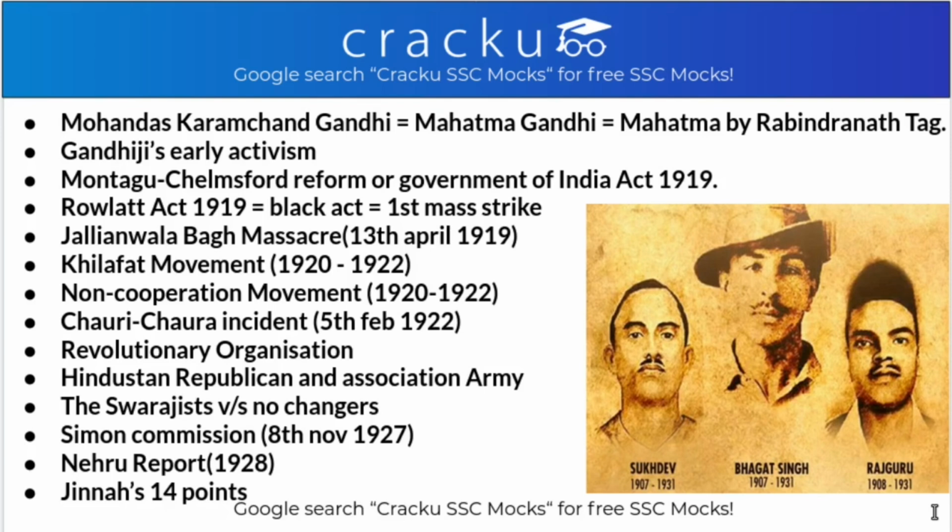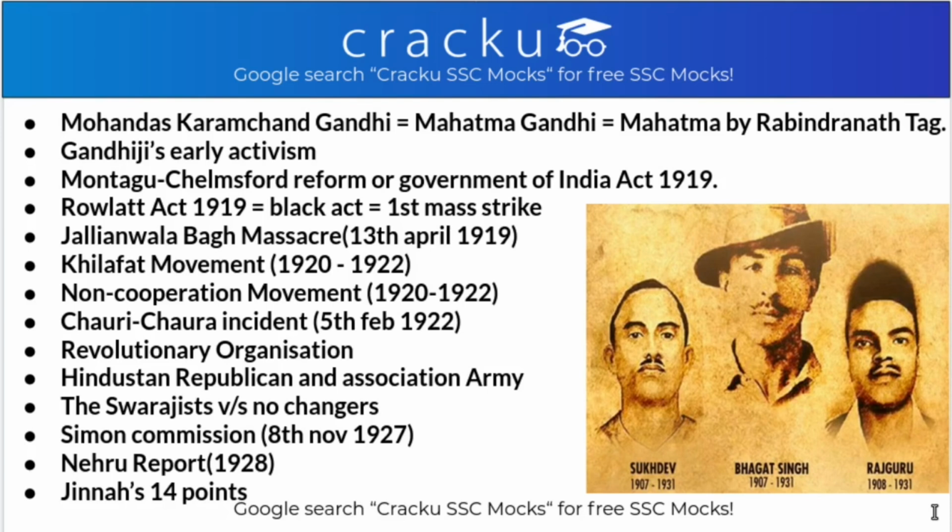Now with the Rowlatt Satyagraha going on in Punjab, they got huge support, and at that time, on the Baisakhi day, where a crowd had gathered to listen to the leaders, General Dyer ordered firing. That is the Jallianwala Bagh massacre, in the year 1919 on 13th April, which led to the killing of hundreds of people, including women and children. So that is one of the black days in Indian history.